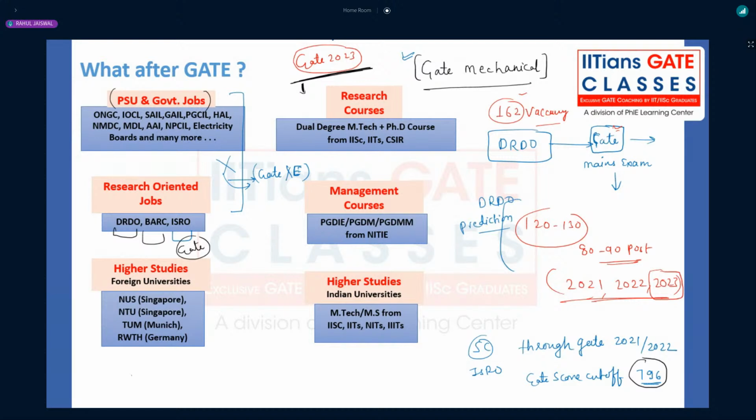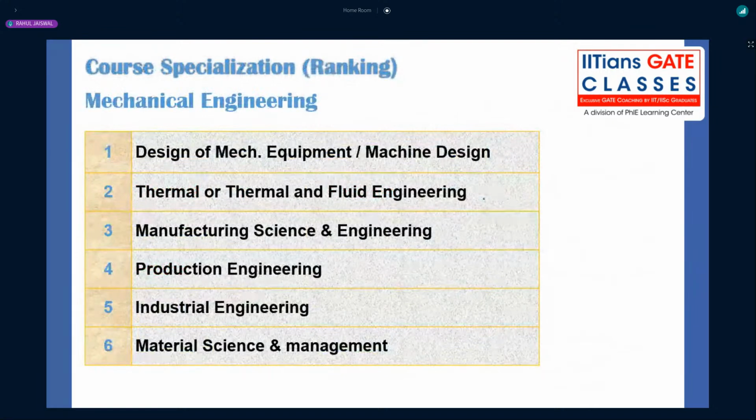Those who do not have enough GATE scorecard or good rank, usually for the general categories, will have opportunities to do MTech in premium IITs or NITs, right? Here you have to choose wisely. In the IITs also you have to select very wisely regarding the branch, according to what the trend is. Let me come back to this slide once again and show you the course specialization ranking-wise, what you have to select according to the market, right?